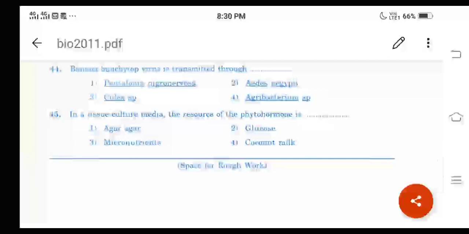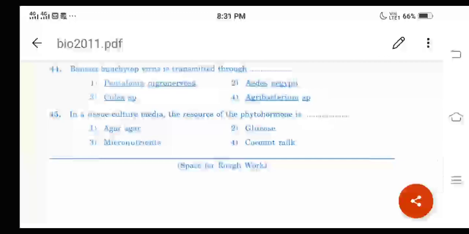Now question number 45, in a tissue culture medium the source of the phytohormone is, right? One is agar agar, then second option is glucose, then third one is micronutrients, and fourth one is coconut milk, right? And the correct option will be 4 only, coconut milk. And remember phytohormones are nothing but the plant hormones such as auxin, cytokinin, gibberellins, ethylene and abscisic acid that accelerate the metabolic activities of the plant such as cell differentiation, cell elongation, etc. And hence these are also called growth regulators.